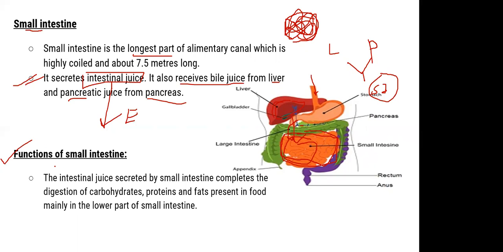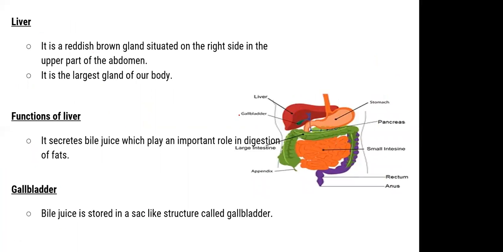Okay, so the function of the small intestine is that it secretes some juices, or we can say some enzymes, which complete digestion in the small intestine: digestion of carbohydrates, digestion of proteins, digestion of fats, okay. So after that we have the liver. We discussed the liver a little in the last slide: where do the liver's secretion and the pancreas's secretion go? Into the small intestine.